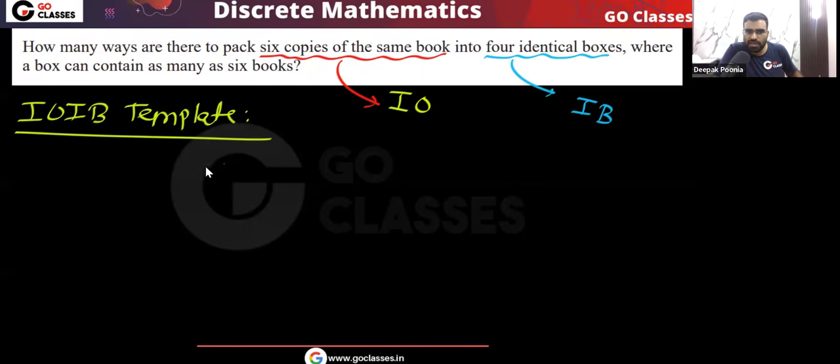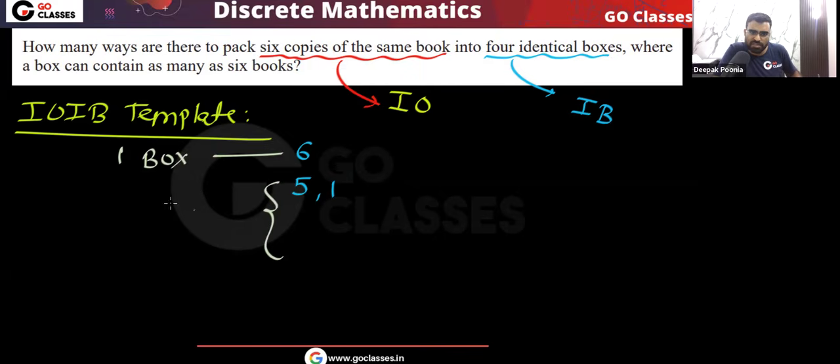If you use only one box, then how many distributions will be possible? Either you put all six copies in the same box. Okay, we are using only one box.